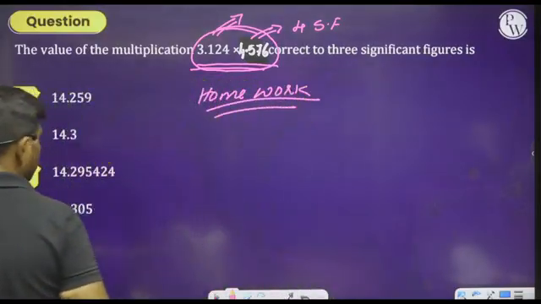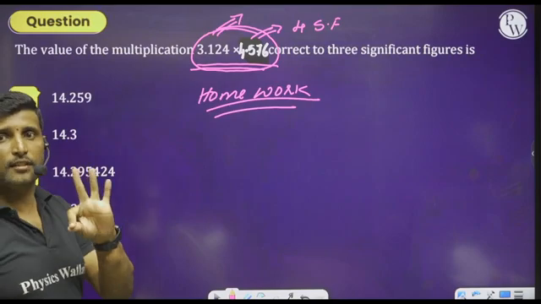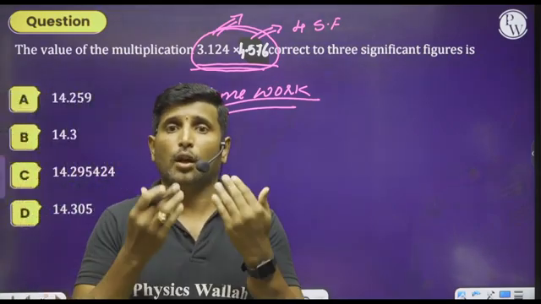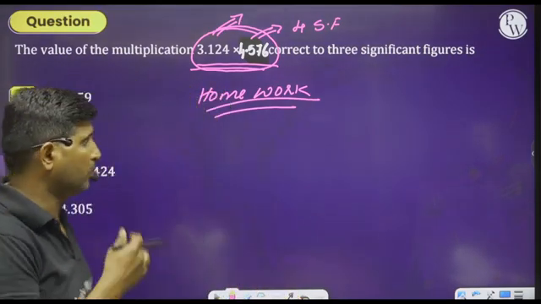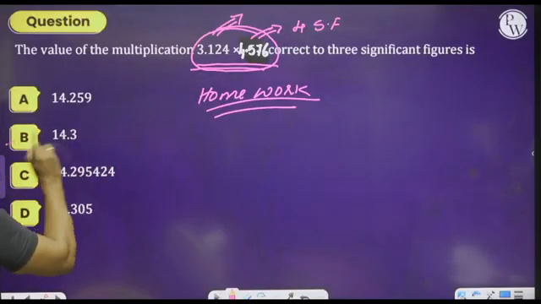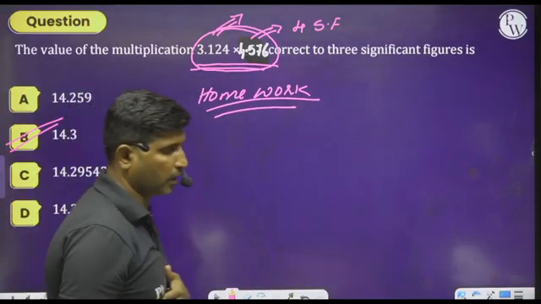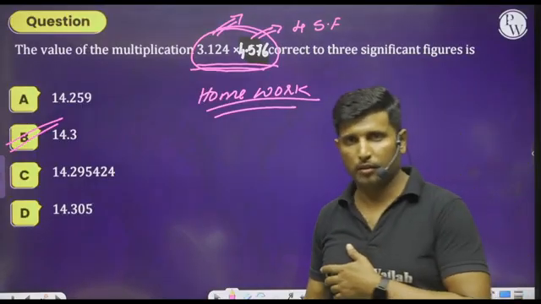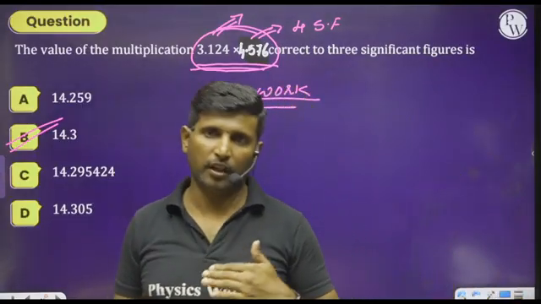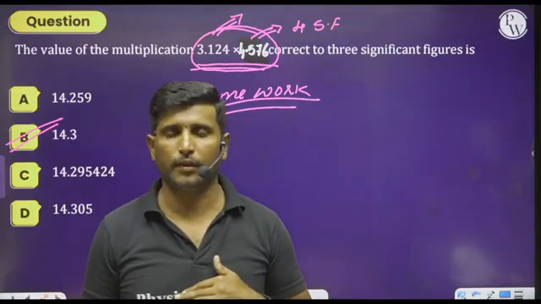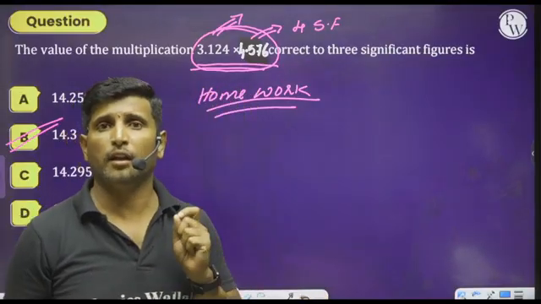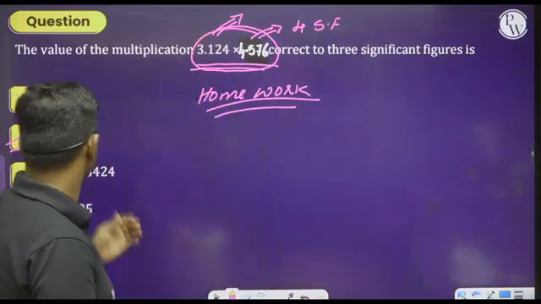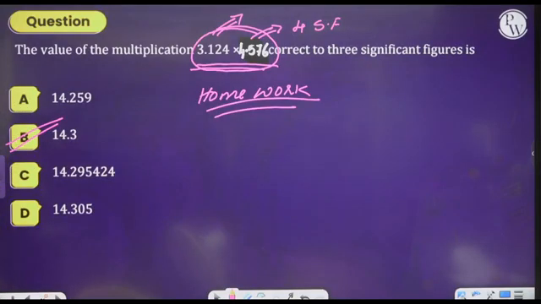Therefore, we can go with only 3 significant figures after rounding off. So please do the calculation, then you will get option B as the right answer. Whenever there is no option with 4 significant figures, then we have to go with 3 significant figures by rounding off. Hence we get option B as the right answer.